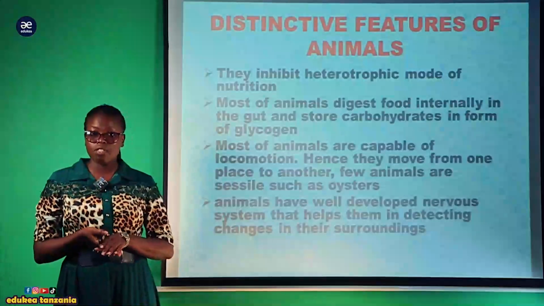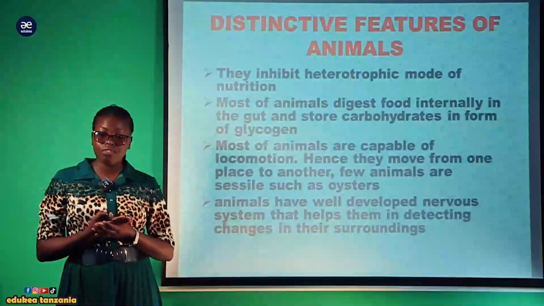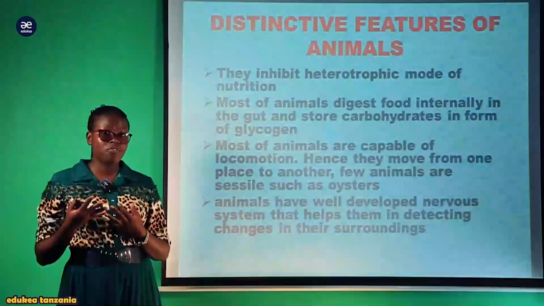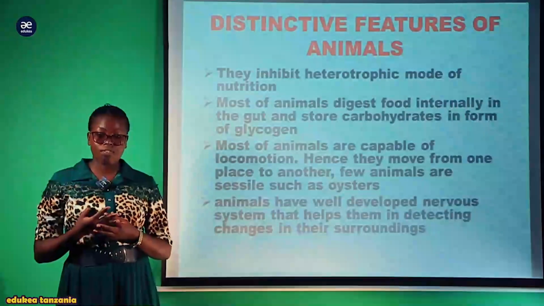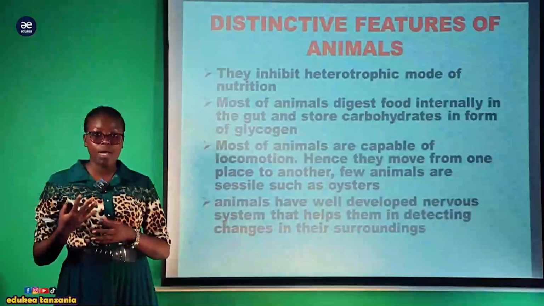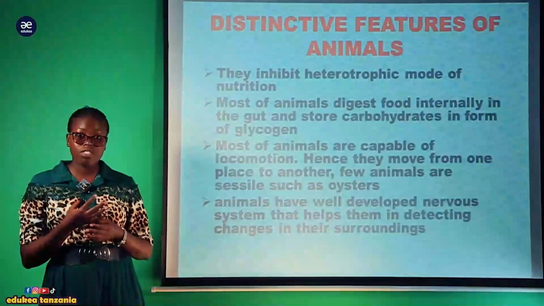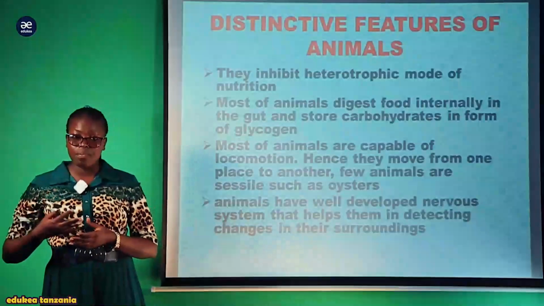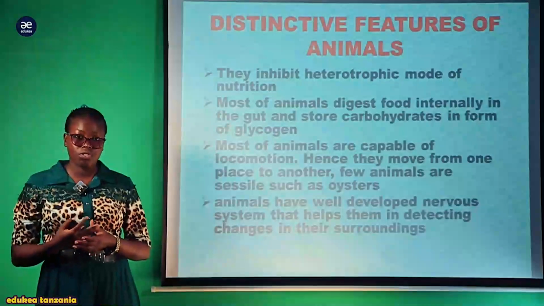Most of these animals tend to digest their food internally and store it in the form of glycogen. Glycogen is a form of glucose. In form three, you have learned a lot about the control of blood sugar glucose level, where excess glucose or carbohydrate is converted into glycogen for storage.